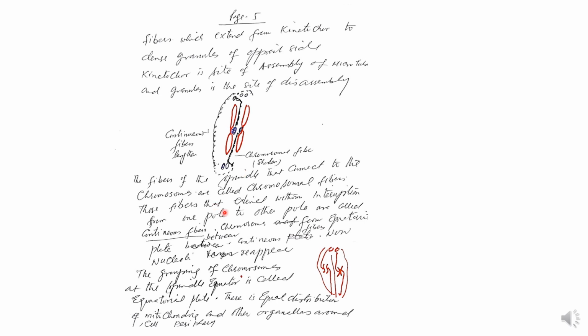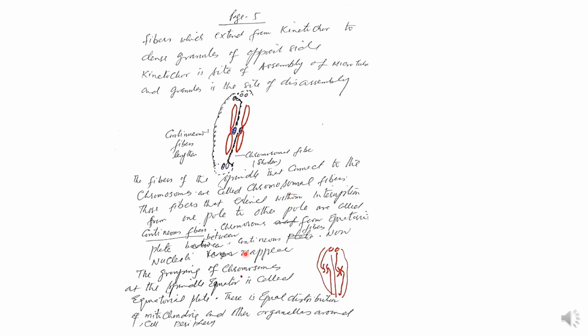Fibers that extend without interruption from one pole to the other are called continuous fibers. Chromosomes form the equatorial plate; they settle in the center of the spindle between the continuous fibers.